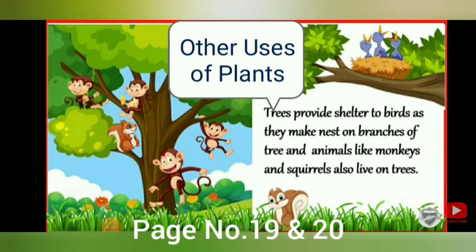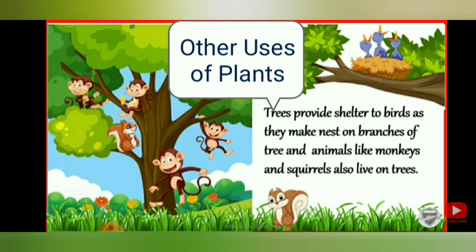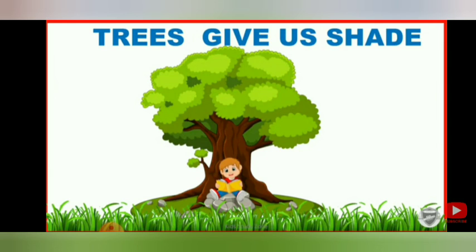So next topic is other uses of plants. Now what kind of other uses of plants are there? Trees provide shelter to birds as they make nests on branches of trees, and animals like monkeys and squirrels also live on trees. Trees give us shade also.